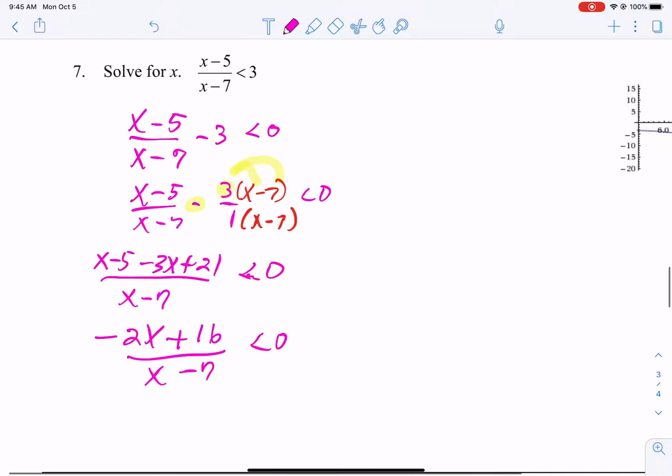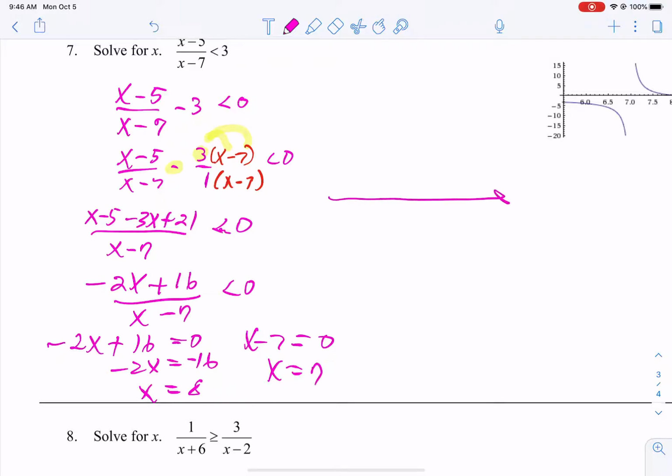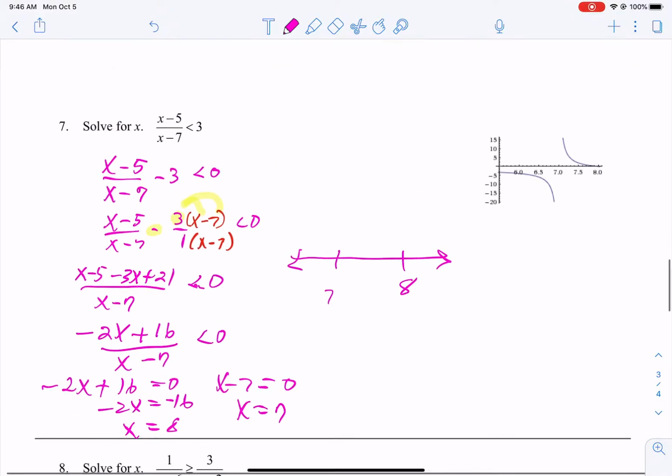Okay? So what do we know? Well, the top is determined by that. It's a less than, so it's an open circle for the top values. The bottom is always an open circle. So let's set those equal to 0. Negative 2x plus 16 equals 0 at 8. X minus 7 equals 0 at 7. So let's put those on our plus minus chart in least to greatest order. Now really we only care about this one, the one that's ready to go.